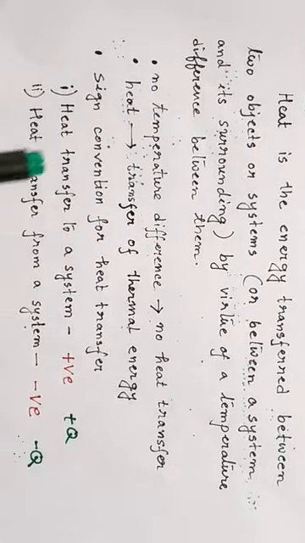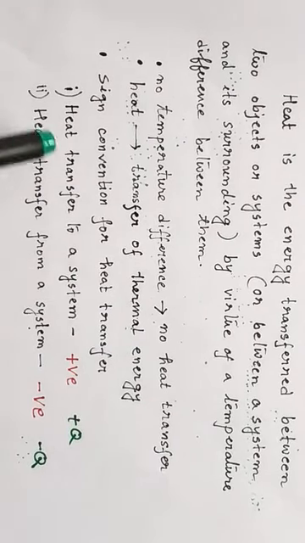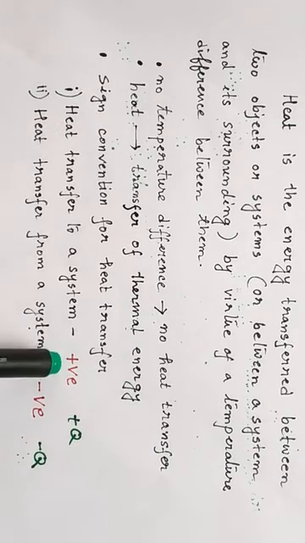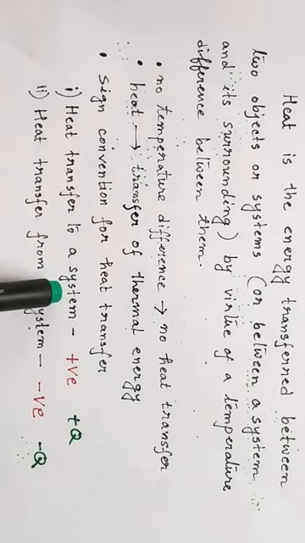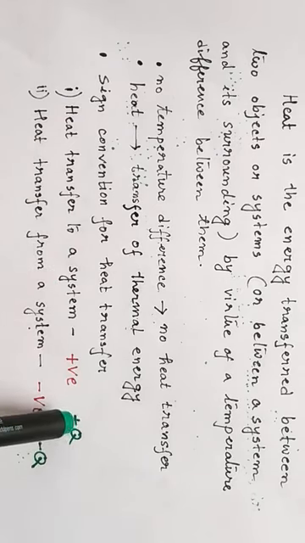Okay, so what is the sign convention for heat transfer? If heat is transferred to a system, then it is taken to be positive and we write it as plus Q. Heat transferred to a system means the energy of the system increases. And if heat is transferred from a system to its surrounding, that is, the energy of the system decreases, then the heat transfer is taken to be negative and we write it as minus Q.